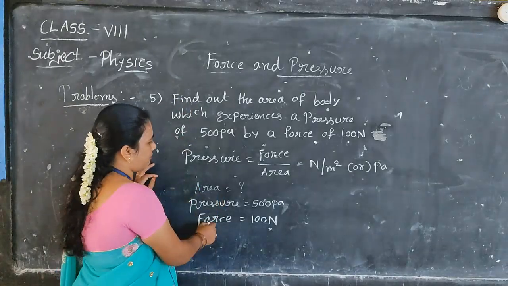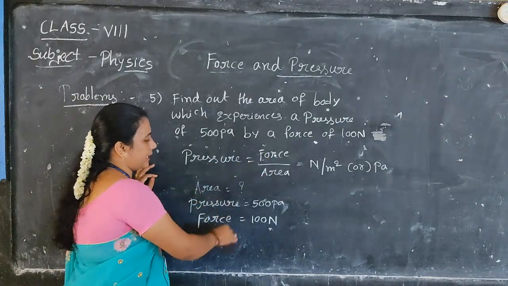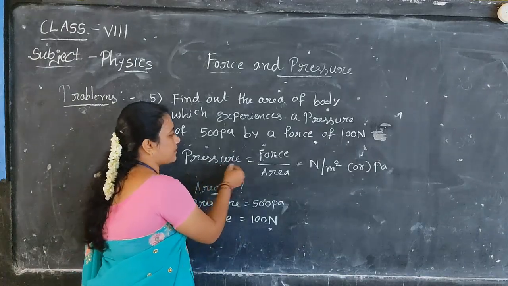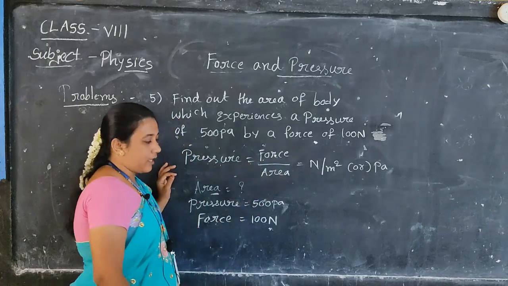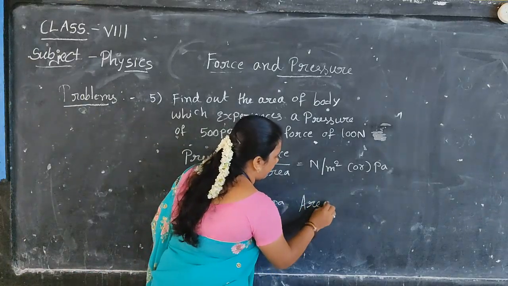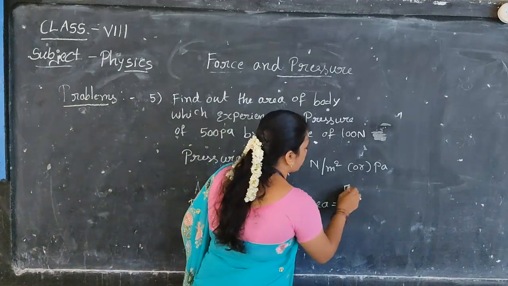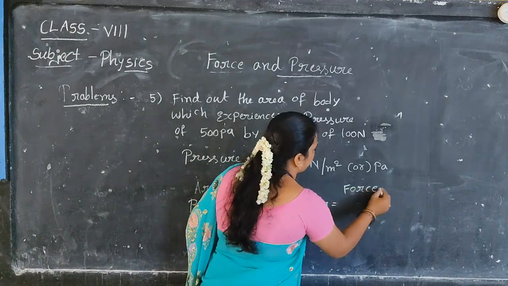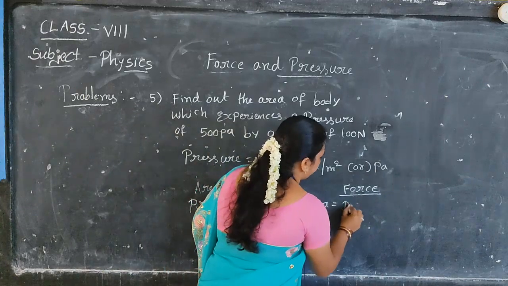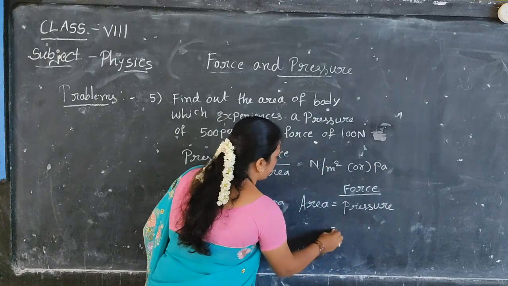So we have a formula for this one: pressure, force, area. Three terms. In these three terms we have to calculate area. We have the formula for pressure: pressure is equal to force by area. If you want to calculate the area, what is the formula for area? Area is equal to force by pressure. Force by pressure. So introduce values.